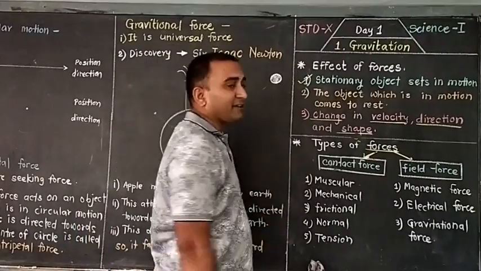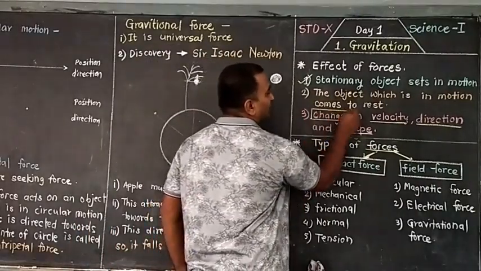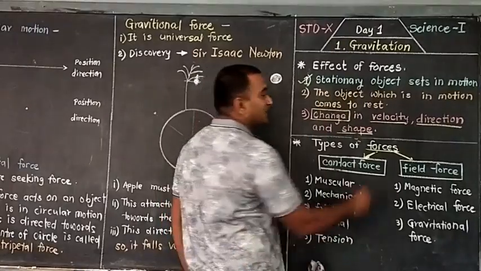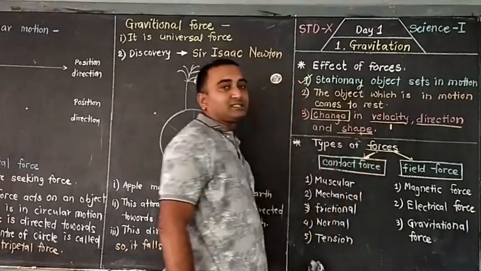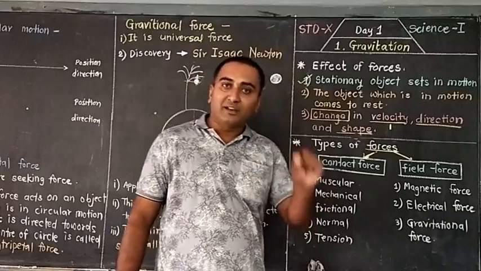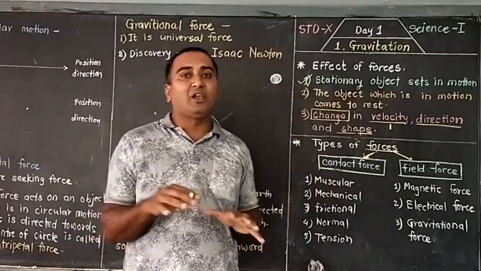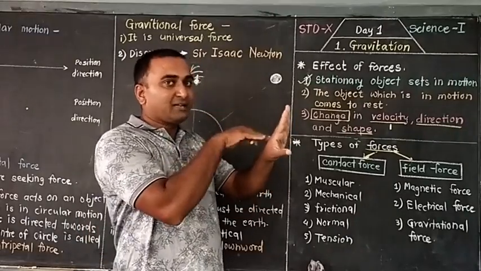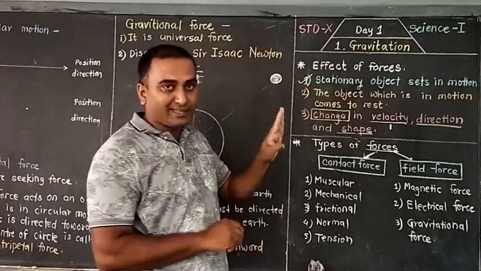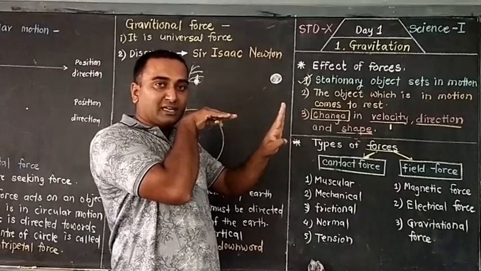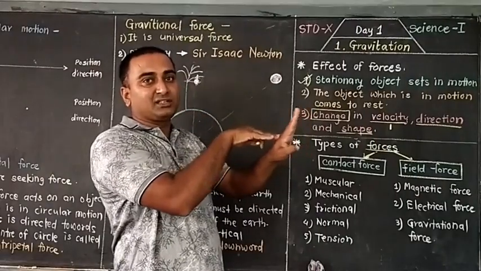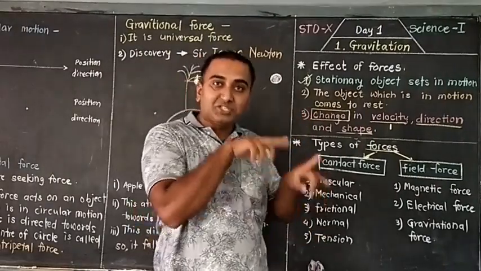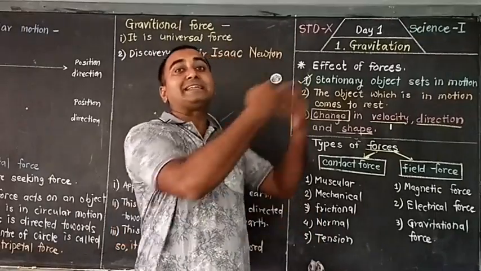What is the third effect? There are some changes. There are 3 changes. Number 1, change in velocity. The object is moving, already it is in motion, it has its own velocity. If you apply a force from behind, that means the object is moving towards the east direction and you apply force again in the east direction, the previous velocity gets changed and the new velocity will be increased.